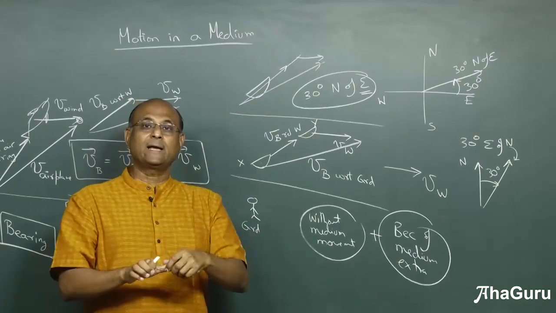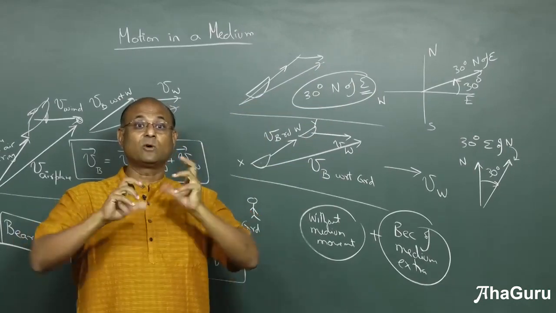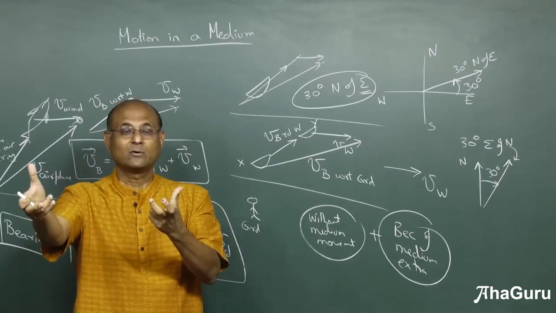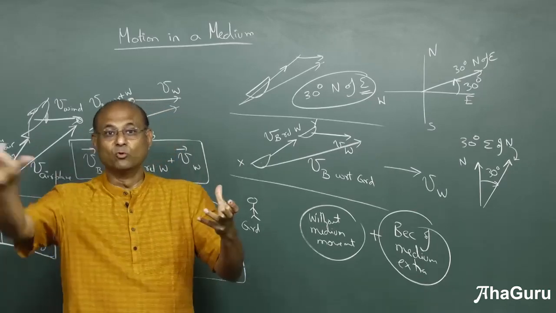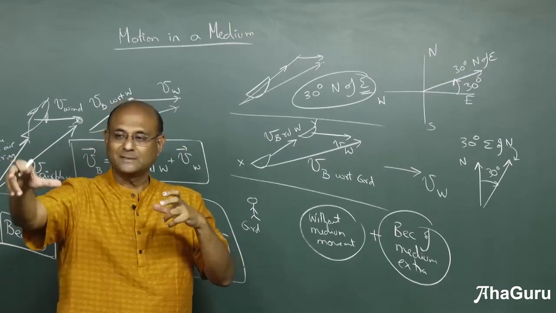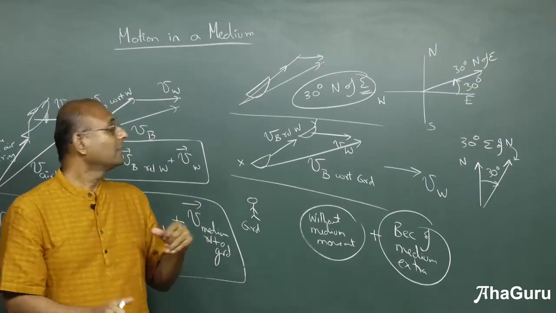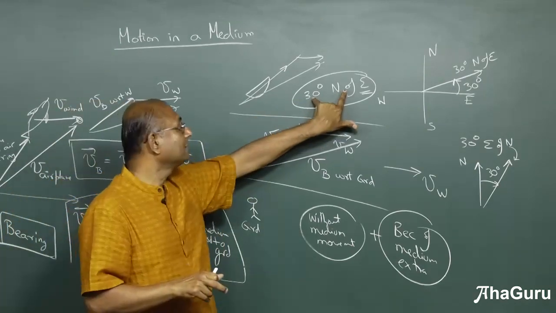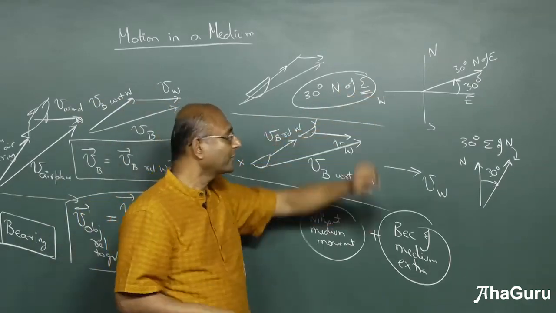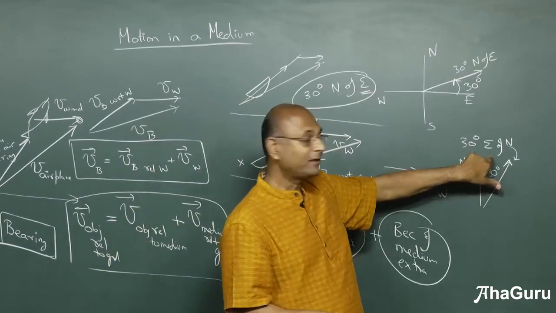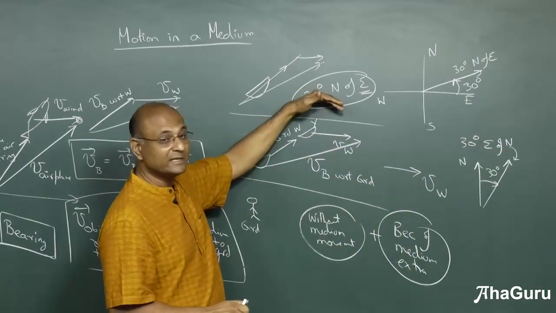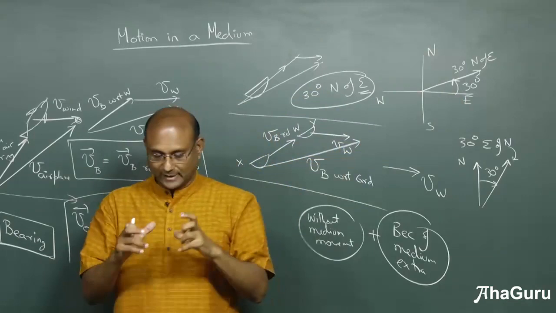Okay. So suppose I say this was a very big move. Now very big is a qualifier. Very big what? If I say this was a very big move, very big is qualifying the movement. So what are you qualifying? This is the qualifier. 30 degrees north is qualifying, qualifying what? East. This is 30 degrees east, qualifying north. So north is my primary direction, 30 degrees east of north, 30 degrees north of east. So that is very important to understand.